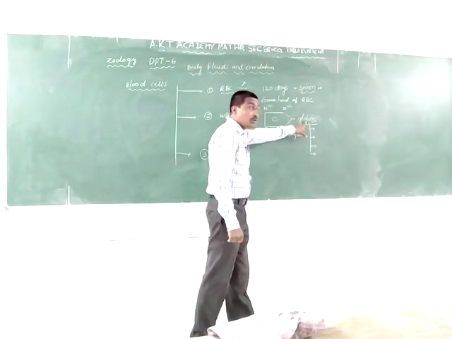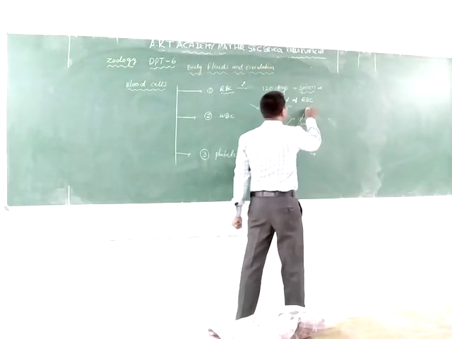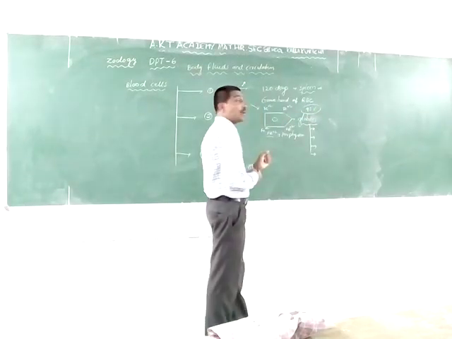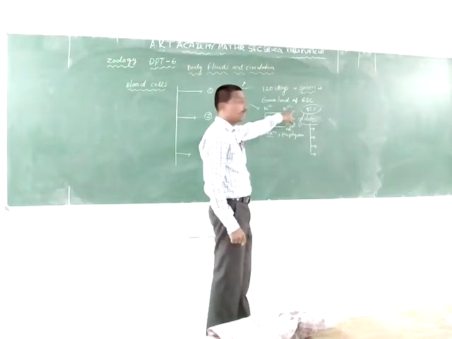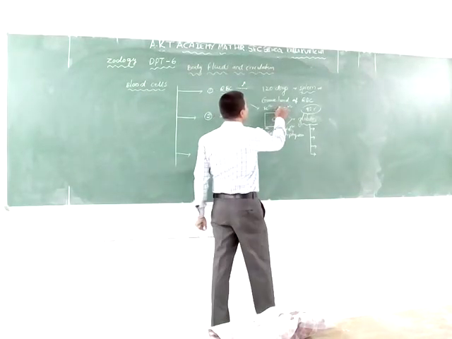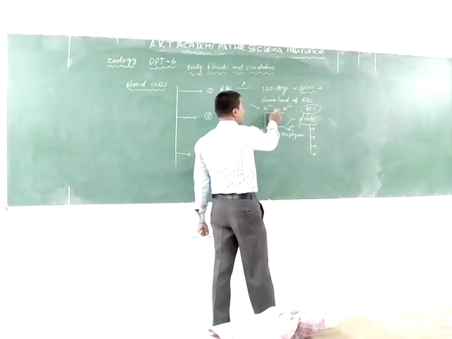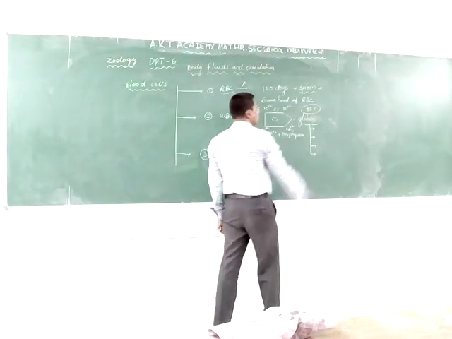This is the globin. It is 95% of the hemoglobin. The 95% of globin is present in the hemoglobin. The heme is the 5%, and the globin is 95%.